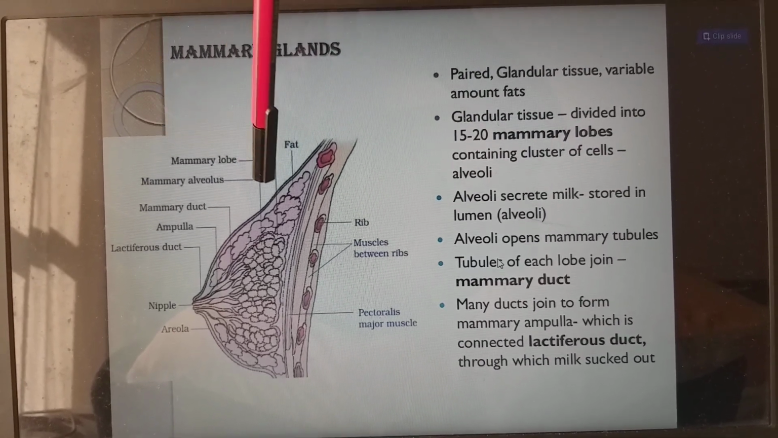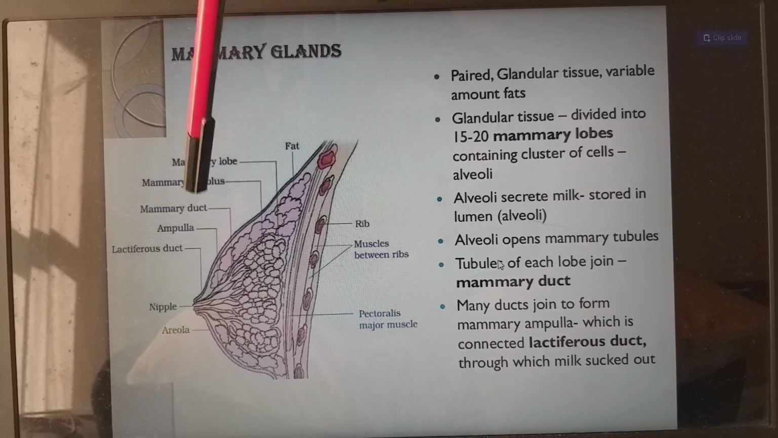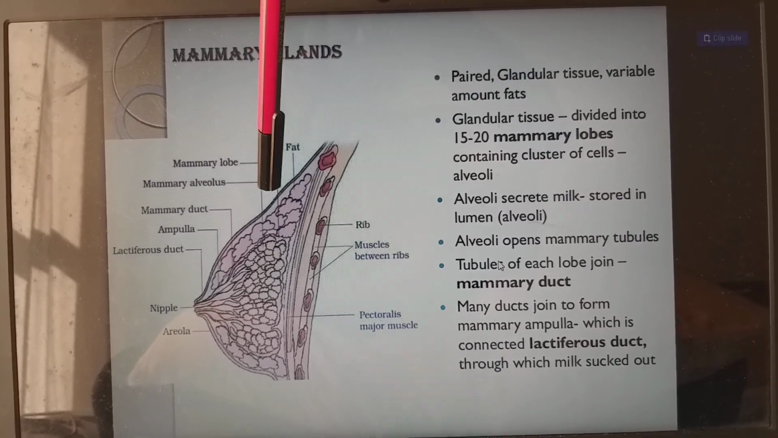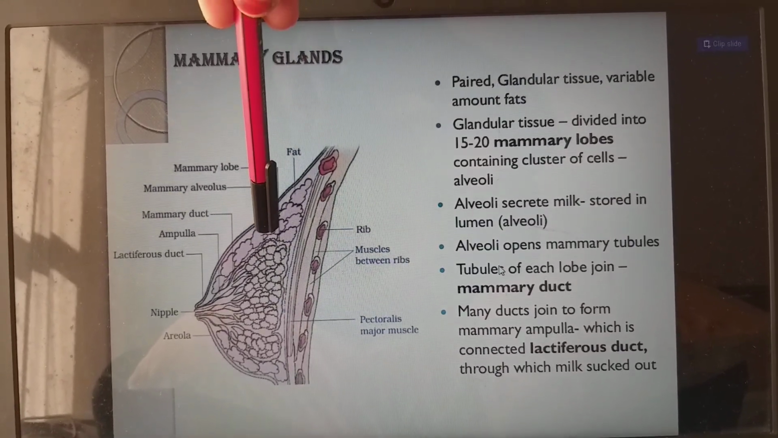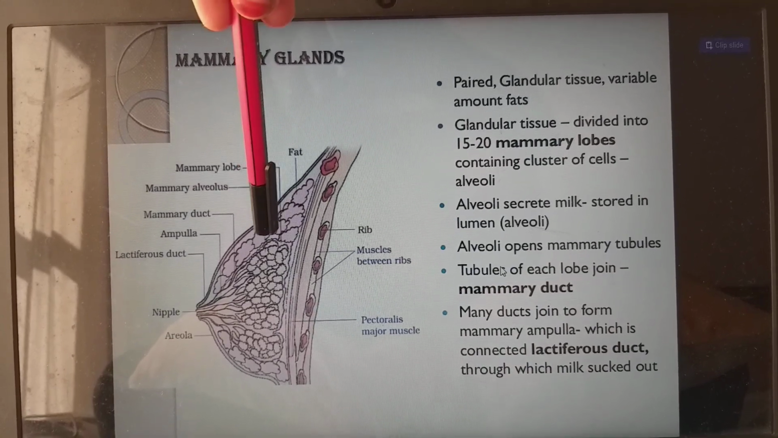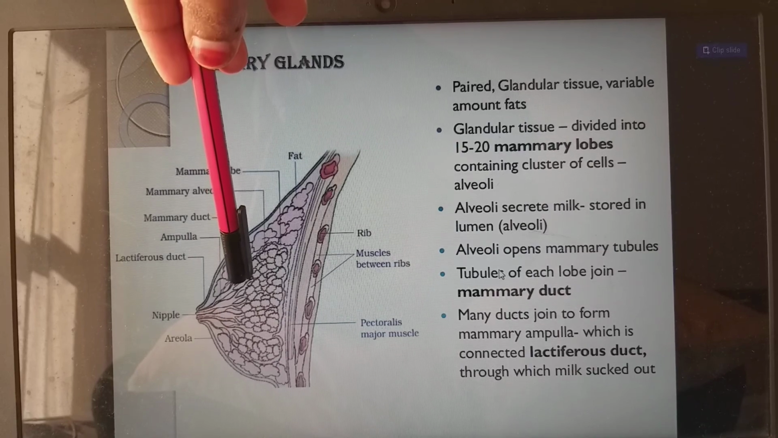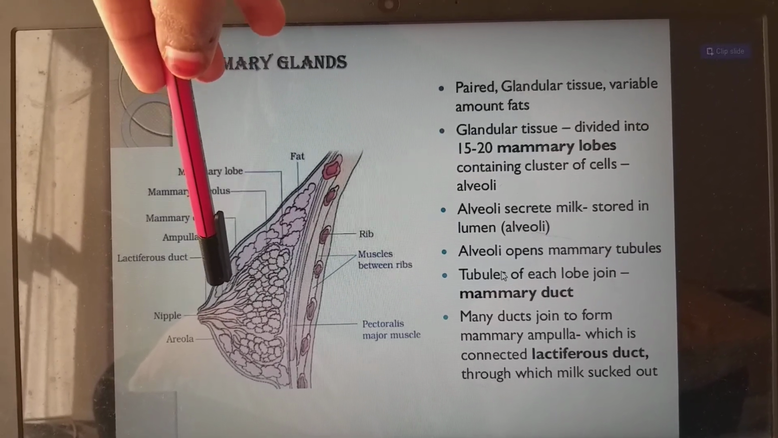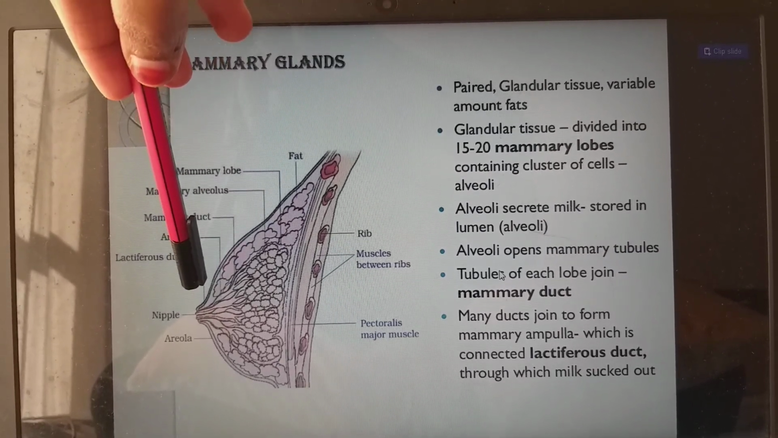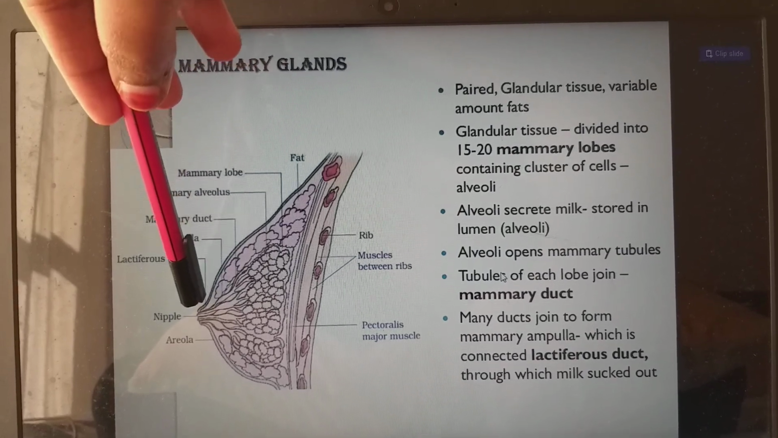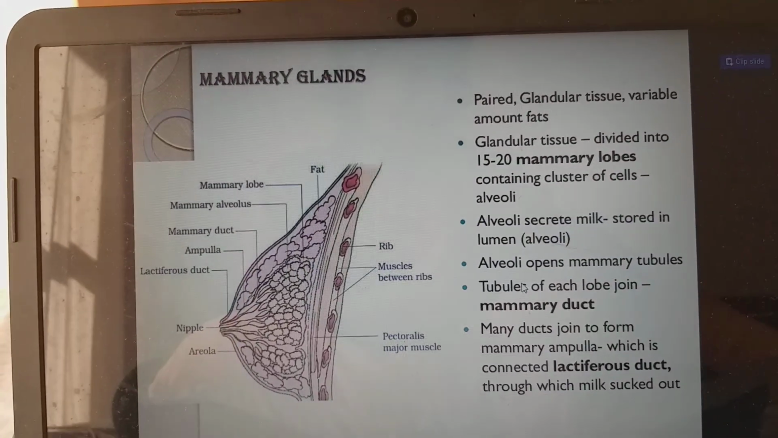So the milk is stored inside the mammary alveolus. From the mammary alveolus it passes through ductules. From the ductules it opens into the mammary duct. From the duct it opens into the ampulla. From the ampulla it opens into the lactiferous duct, and from there it opens out through the nipple.